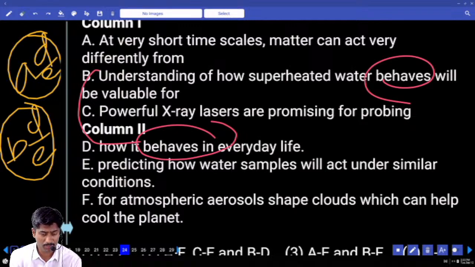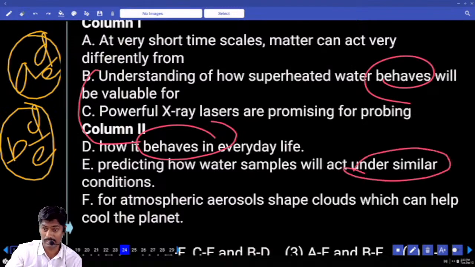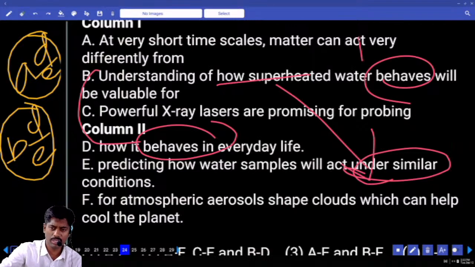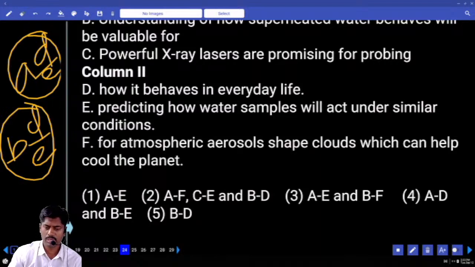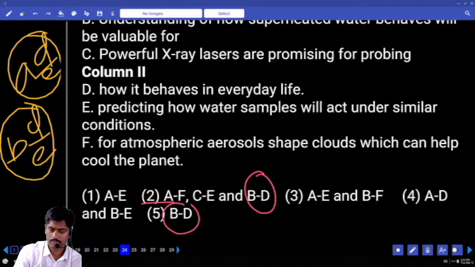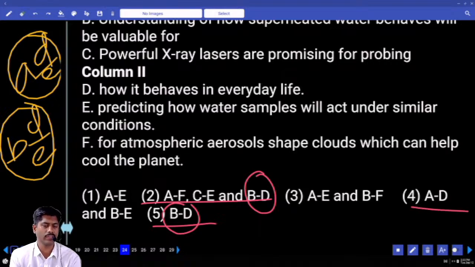Will be valuable for predicting how water samples will act under similar conditions. Now similar conditions, super hot water. So BD or BE? If BD means second or fifth, BE means 4. Answer 2 for 5.